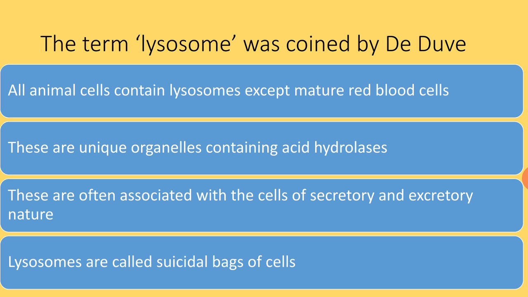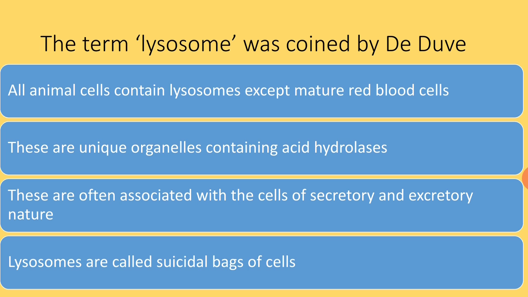Lysosomes are responsible for the lysis of own cell. Lysis means breakdown. That means the entire cell will get dissolved, and sometimes the cell organelles within the cell may get dissolved by the action of lysosomes. Because of this lysis action, these cell organelles are called lysosomes, and the term lysosome was coined by Christian de Duve. All animal cells contain lysosomes except mature red blood cells, and these are unique cell organelles containing acid hydrolases.